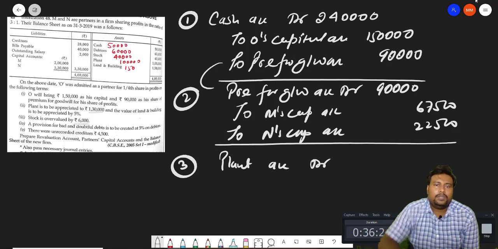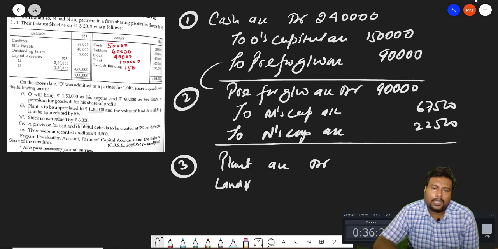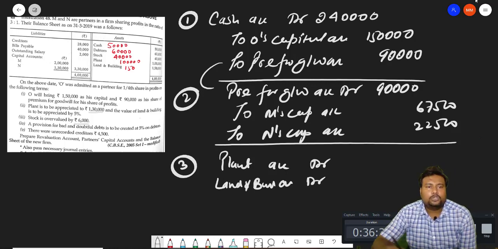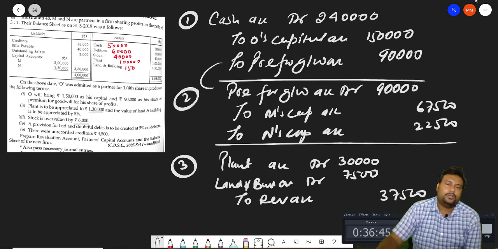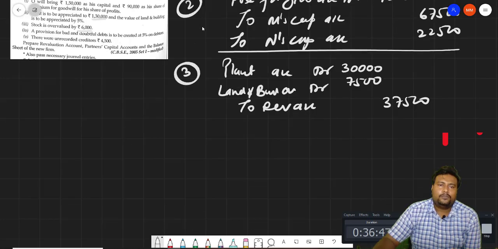We increase the land and building account, debit. So plant is increased from 1 lakh to 1,30,000, it means 30,000. And land and building is increased by 7,500. So to revaluation account 37,500.